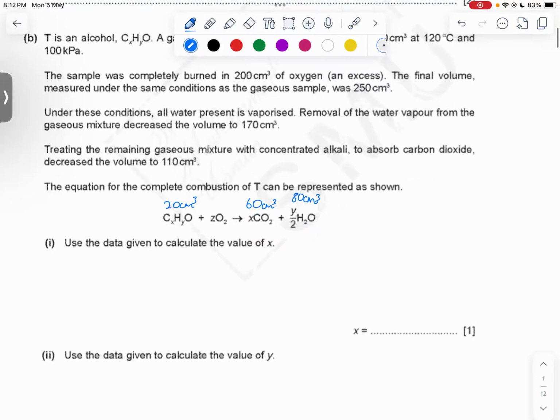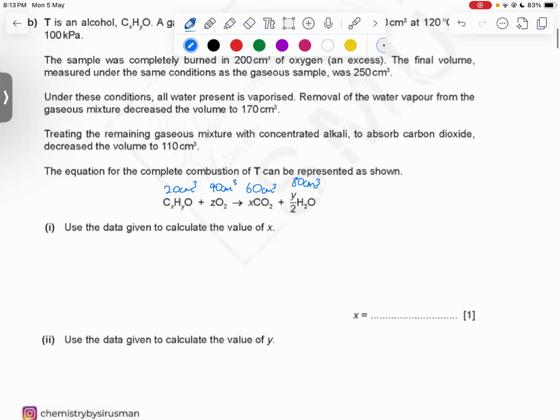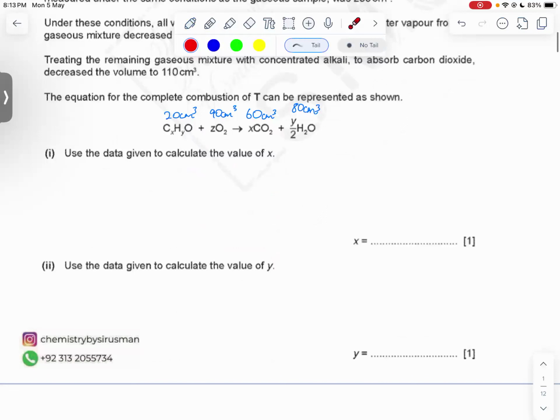Okay, and of course, if after carbon dioxide is absorbed the volume is decreased down to 110 centimeter cube, that means out of 200 centimeter cube, how much oxygen reacted? If 110 is left, we will say 90 centimeter cube of oxygen must have reacted, and 110 centimeter cube of oxygen was the excess one. All right, once we write all this, let's look at the first question.